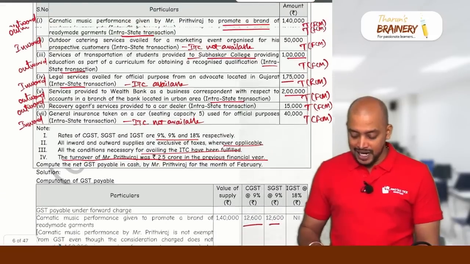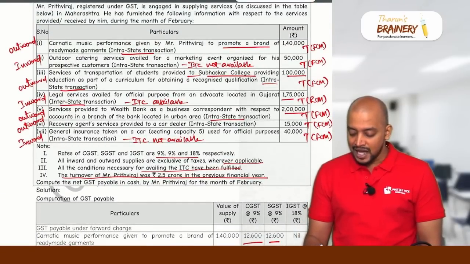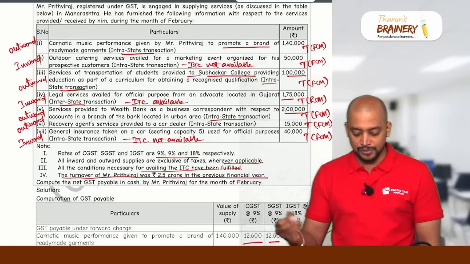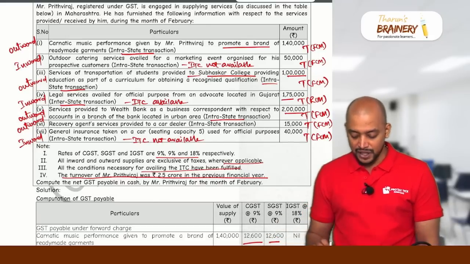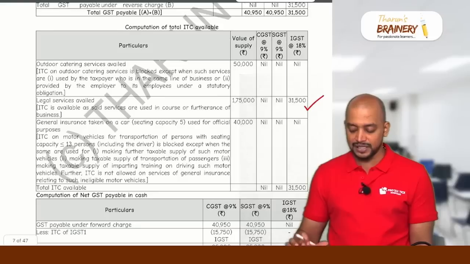And thereafter, any inward supply on which ITC is available. Outdoor catering services availed for marketing, ITC not available, so don't take. Legal service we counted. General insurance, ITC not available. So the only ITC that is available is 31,500.